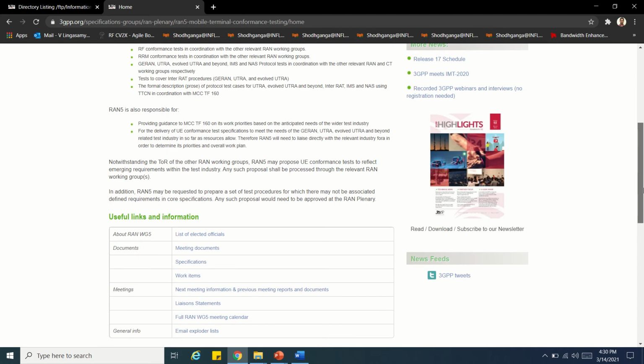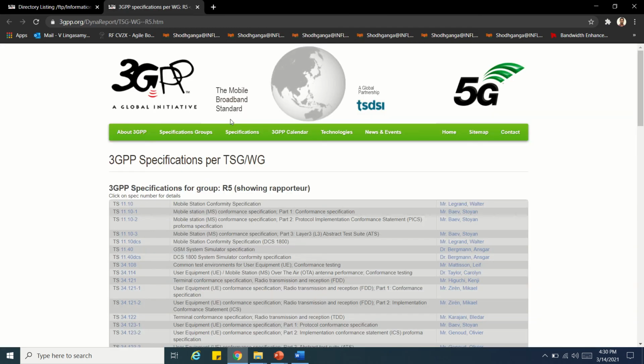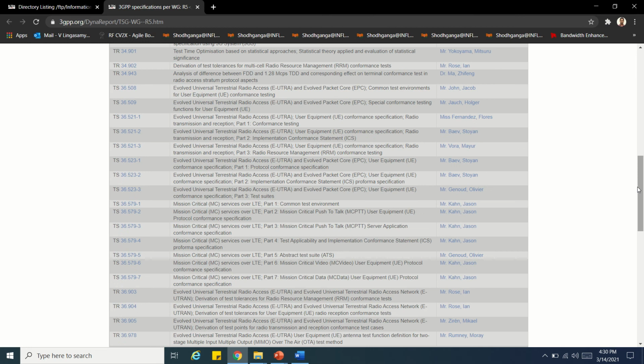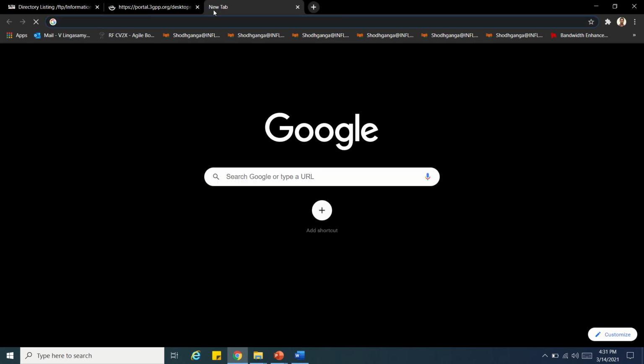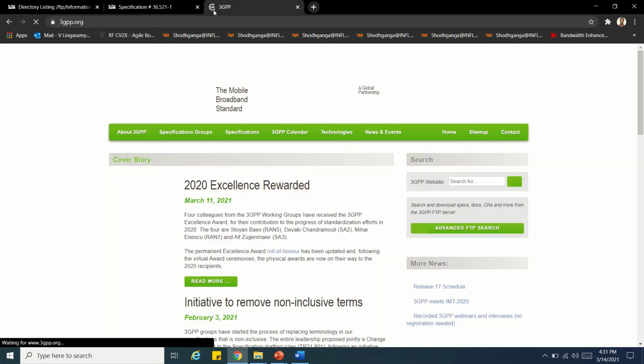We have seen enough information. So where do you see this? If you want to understand the specification, what is a change request? Where do you see this? 36.521-1, this is the spec. Change requests are discussed in each RAN meeting, and for example, in each RAN meeting they will discuss many items.